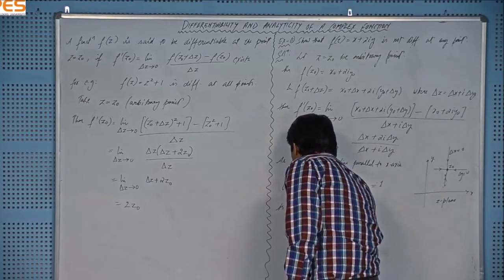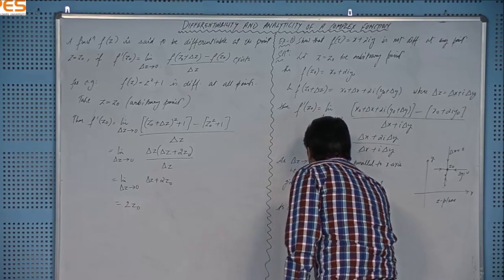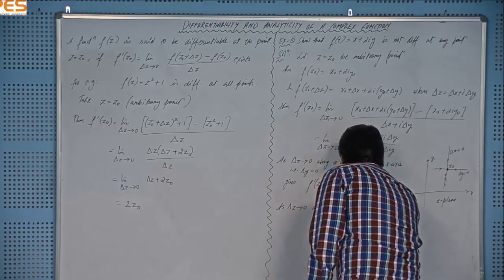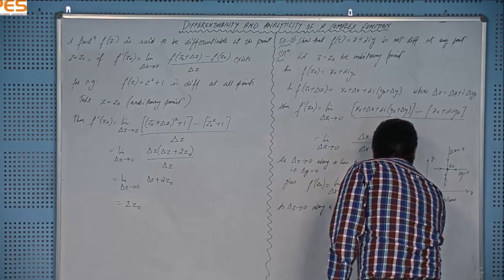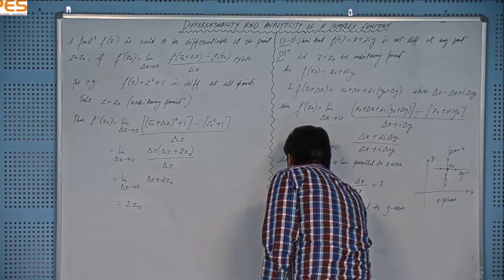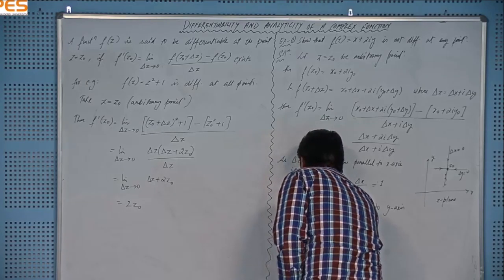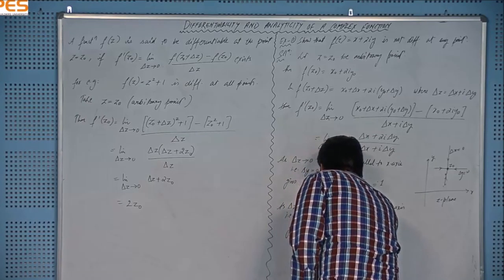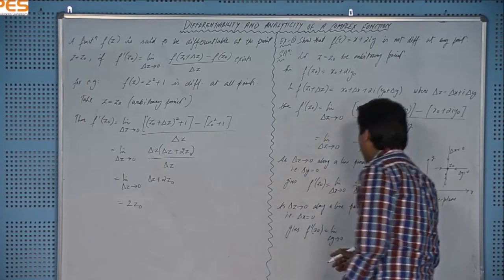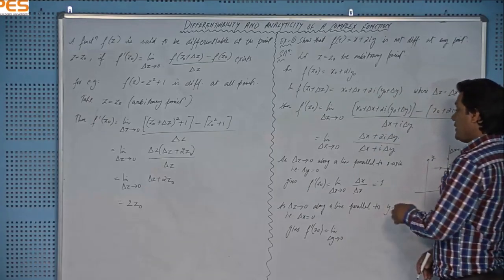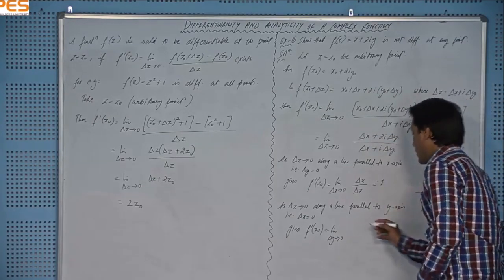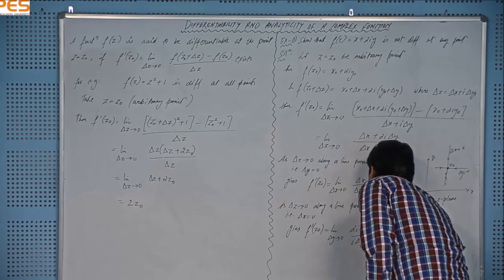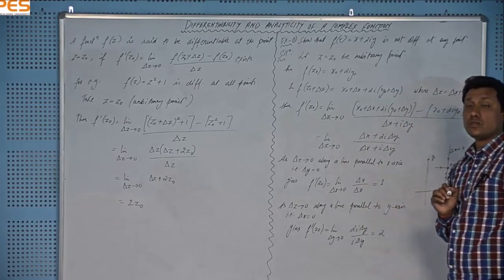As delta z tends to 0 along a line parallel to y-axis, that is delta x equal to 0, gives f dash z naught equal to limit delta y tends to 0, because everything will be converted in y. Delta x equal to 0 will produce 2 iota delta y over iota delta y, and that will produce 2.